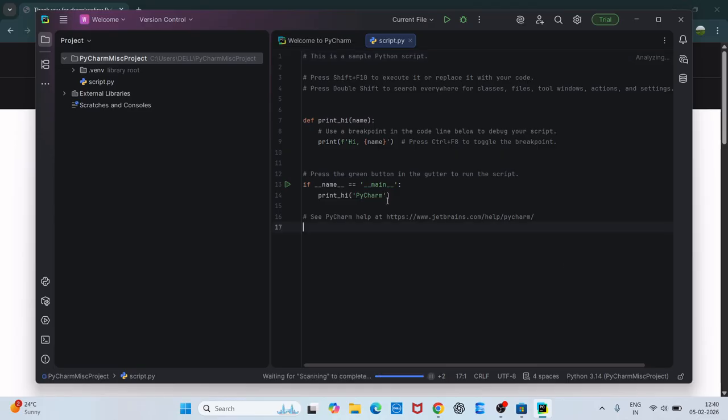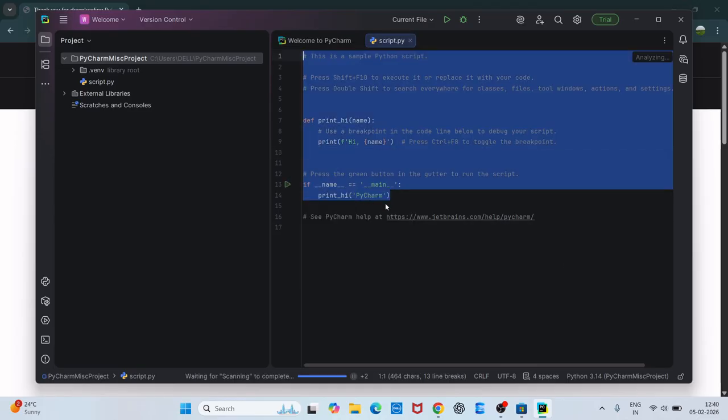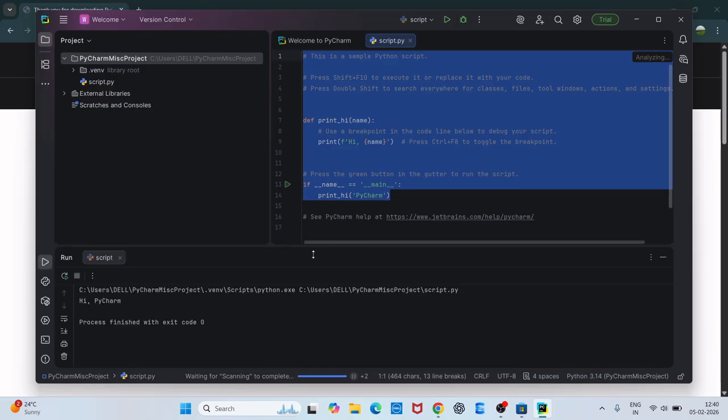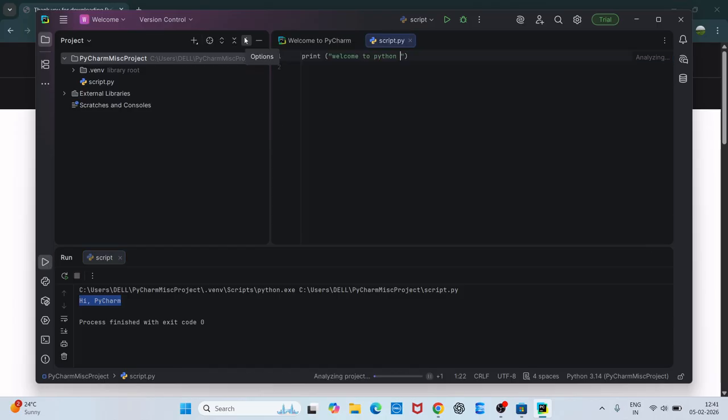The environment, let's wait for it. For example, if you try to run this program, you can see, hi PyCharm, this one is working fine. For example, here if I write tutorial, just click on run.